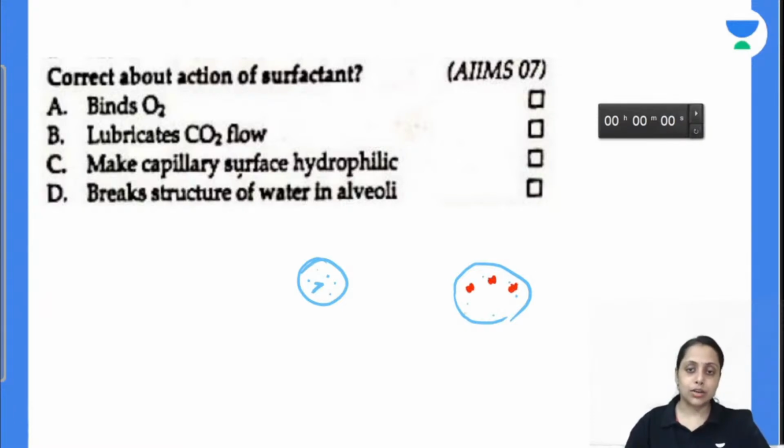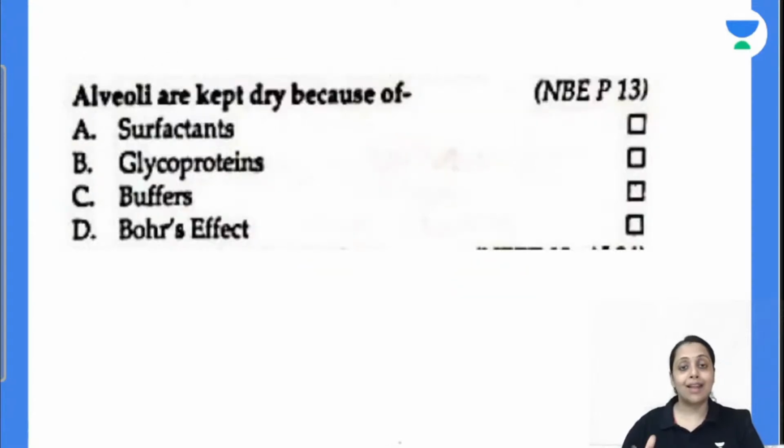So the surface tension caused by those water molecules decreases, and that's why it prevents the collapse of alveoli. So it breaks the structure of water in the alveoli and increases the surface area of alveoli. Is this clear, everybody?